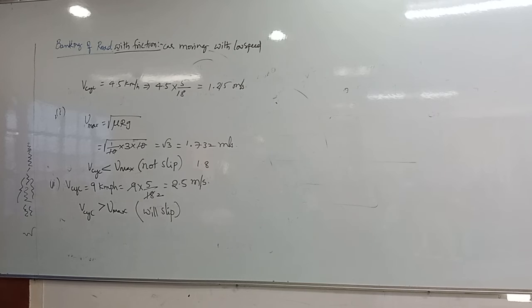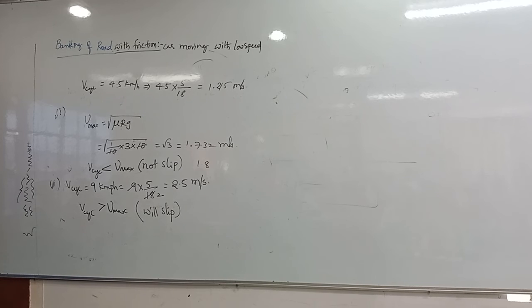Radius is 100 meters. 100, g is 10, tan 45 is 1, plus mu is 0.2, divided by 1 plus mu. Yes, that's correct answer.